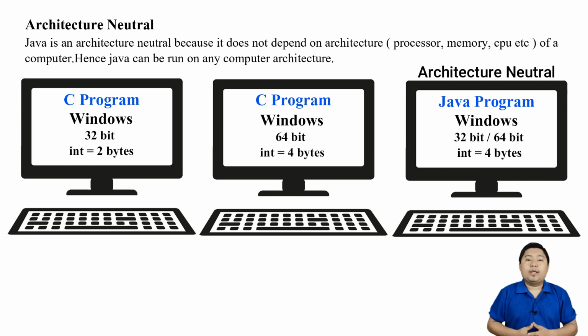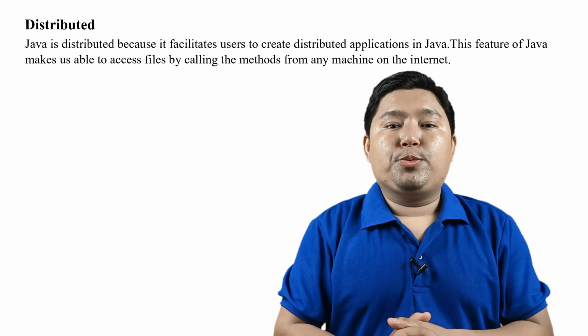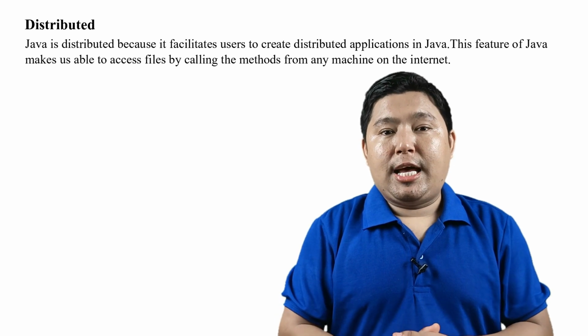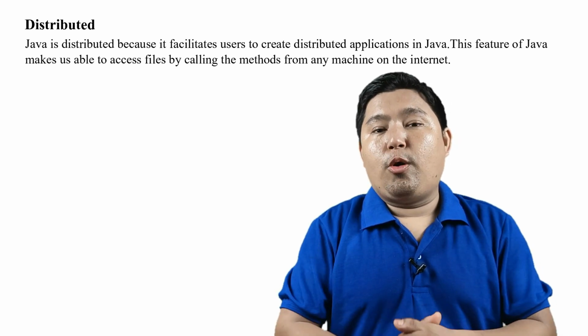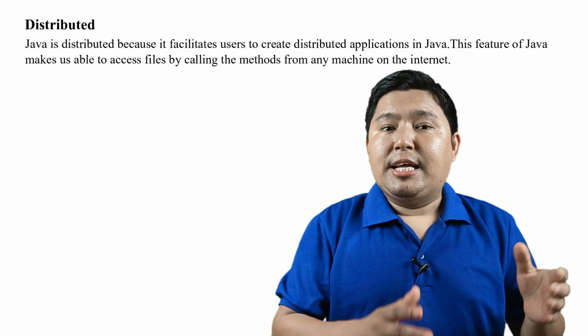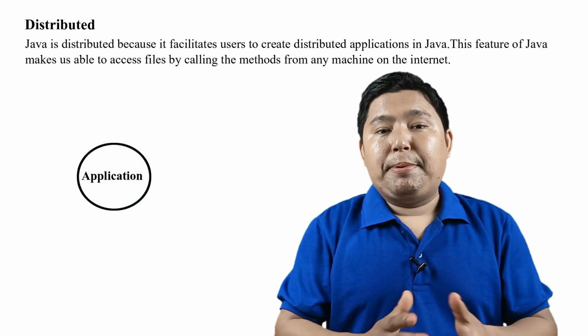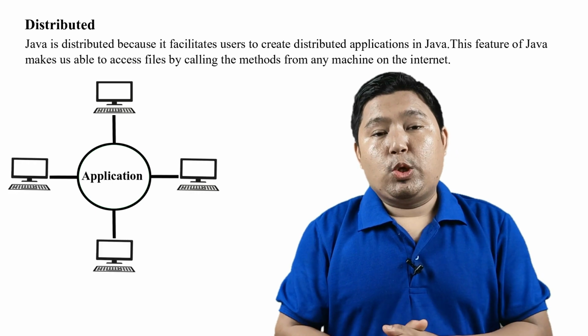So now let's move on to the next feature, distributed. Java is also a distributed language because you can create a distributed application. I mean, in Java, you can develop a distributed application. Distributed application means that you can access the same application from different systems through the internet. You know, all the banking applications are distributed applications.